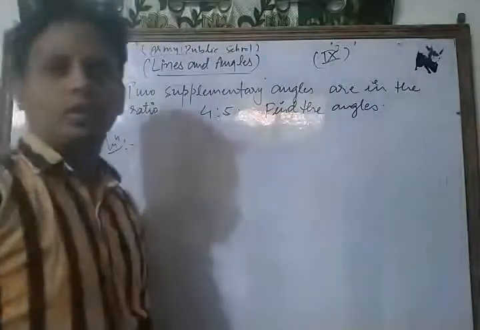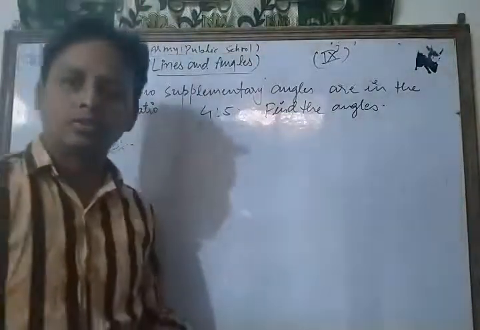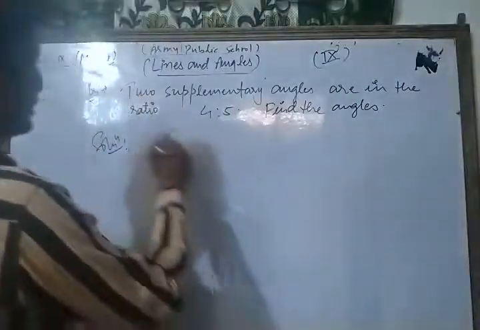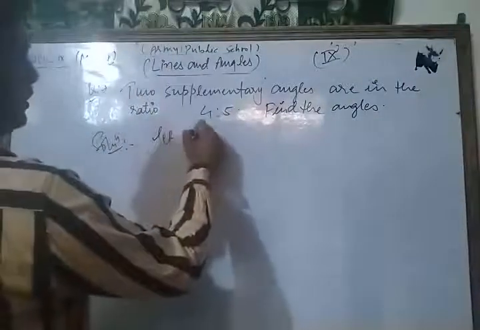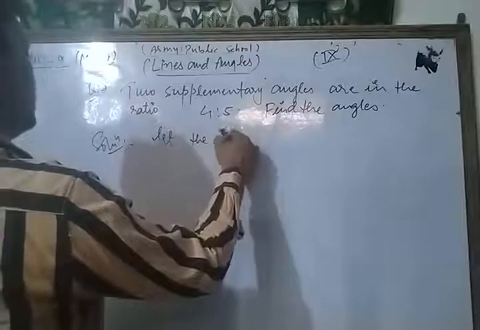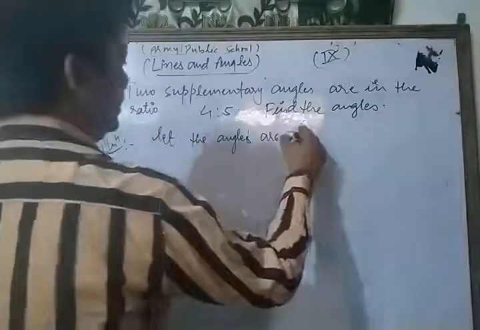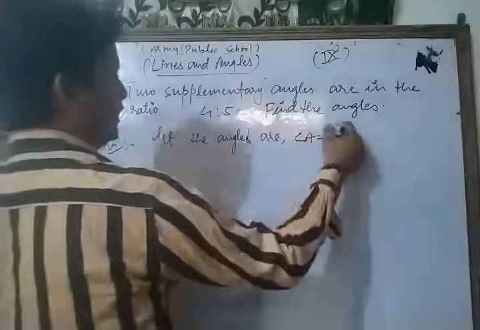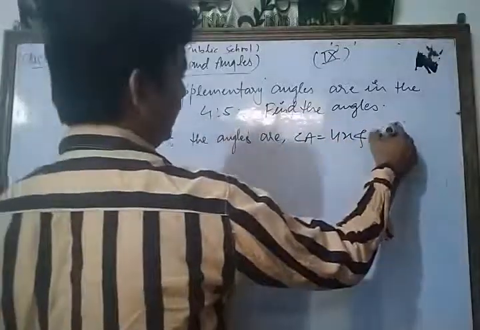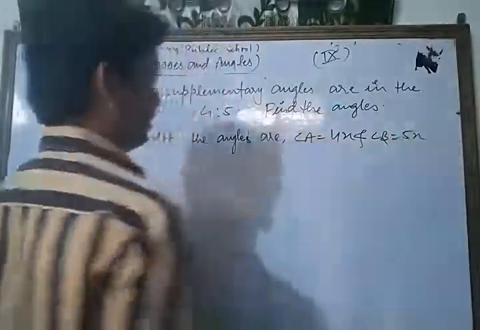Dear friends, first of all, in this question we use the concept of supplementary angles. Let angle A be 4x and angle B be 5x.